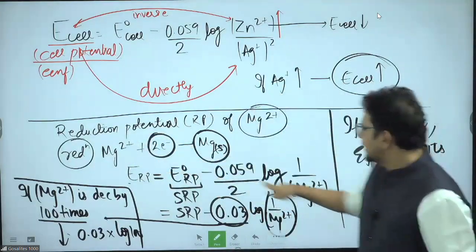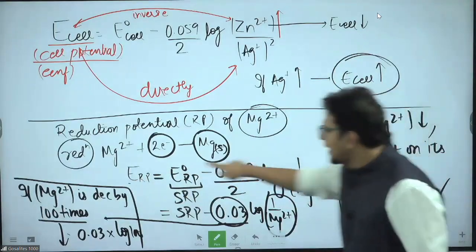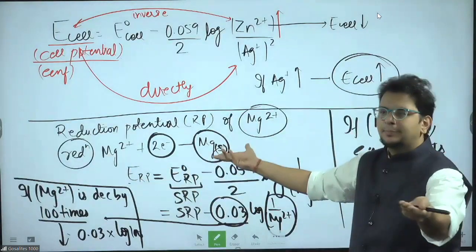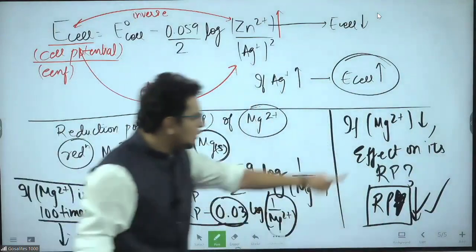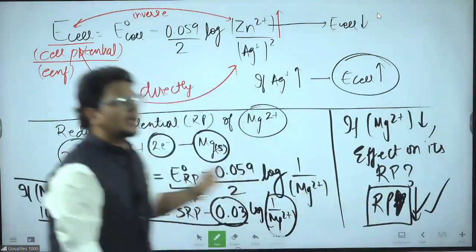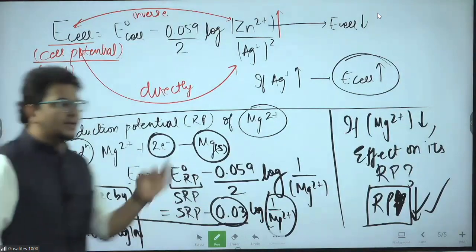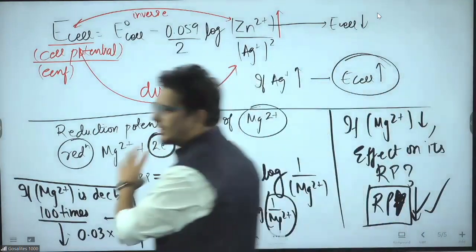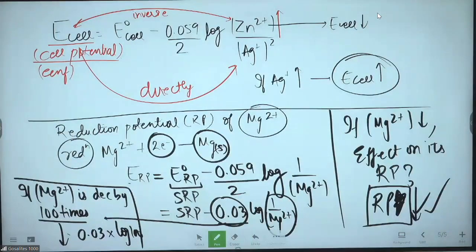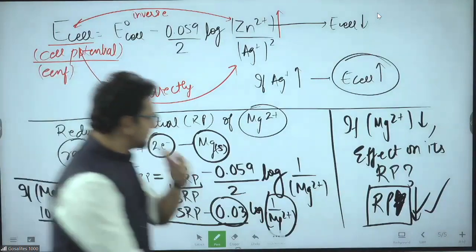ERP and denominator are directly proportional to each other. ERP and numerator are inversely proportional to each other. By that I will find increase or decrease. So firstly I taught you how to find increase or decrease, then I came to how much. So do it in the exact same method. Otherwise, if you go more and more into mathematical details, more and more wrong answers will come. Going to the next slide.